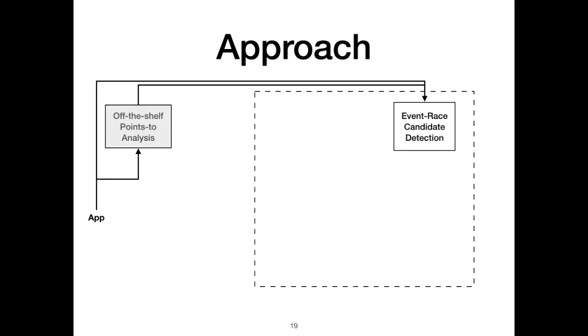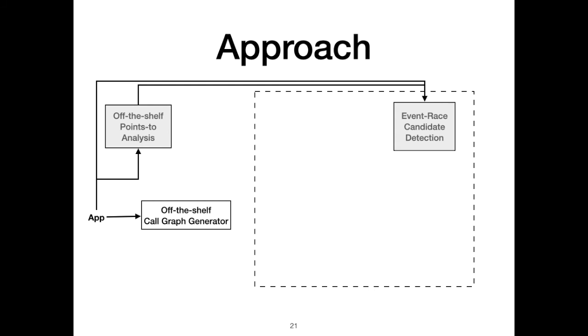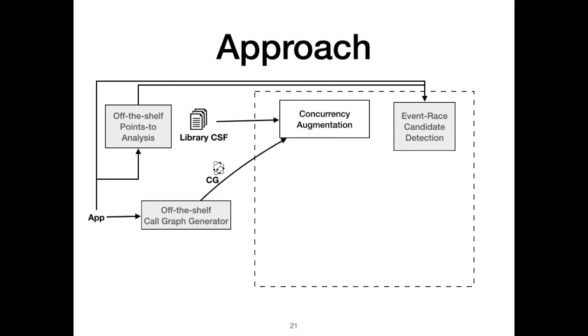Given an app or APK, ErCatcher uses Spark to generate the points-to sets for analysis on the memory location of object fields. Then, given the app and its points-to sets, ErCatcher detects all event race candidates without considering their order of execution. Next, using FlowDroid, ErCatcher generates the app's call graph, CG. This is a subset of the call graph of our example generated by FlowDroid. Now we explain the Concurrency-aware summary function to show how, given CG and manually generated CSFs, ErCatcher augments the CG and